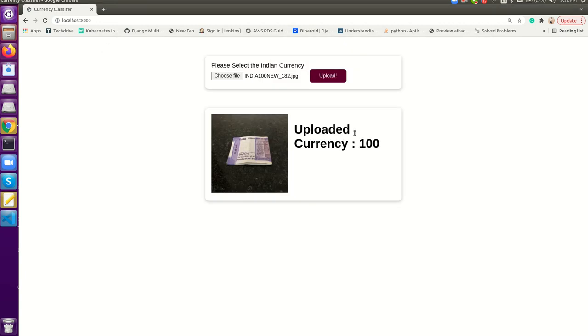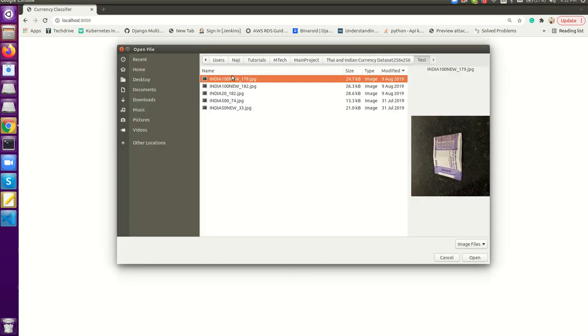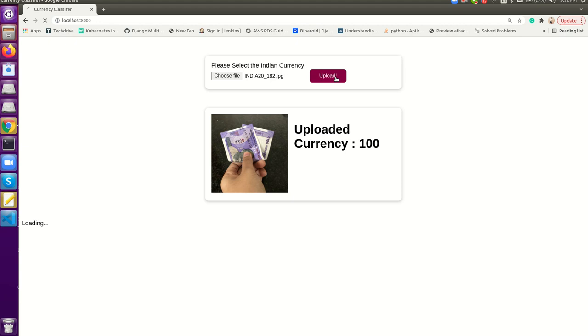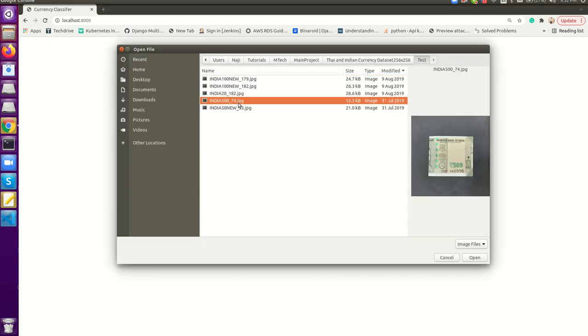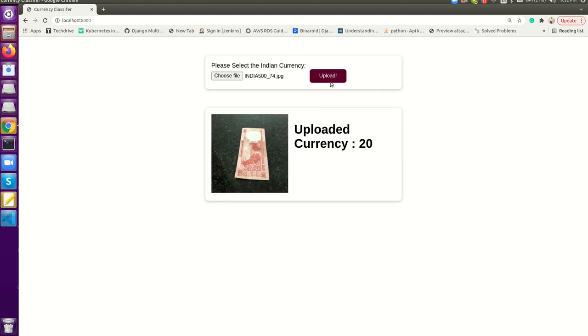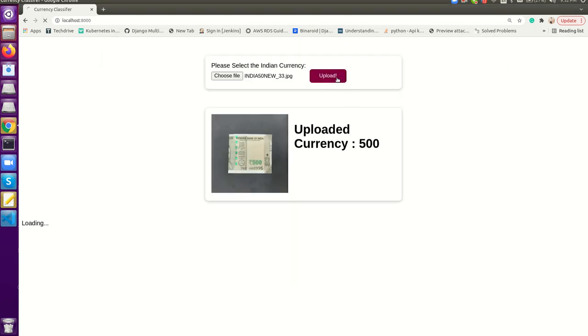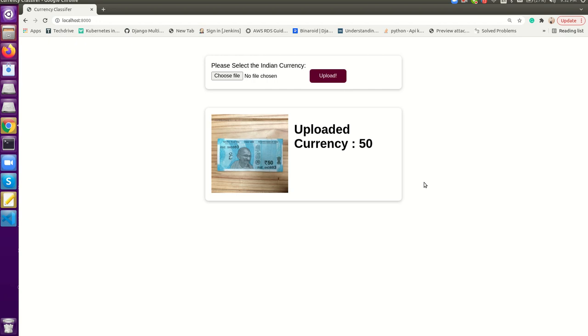So again, it's 100 rupees, that is also correct. Maybe let me select another one. 20, that is also correct. Let me take this one. It's also correct, and the last one. Okay, 50. So this is also classifying correctly.